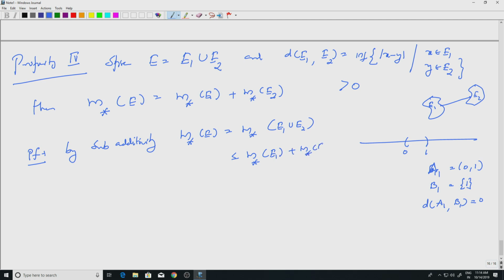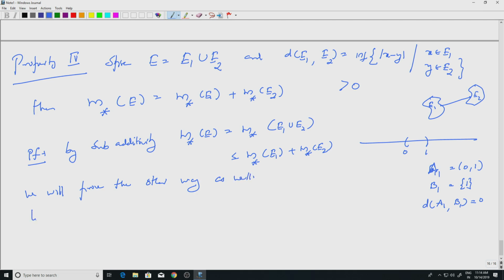We proved it for infinite unions, but it is the same for finite unions. Okay. So we have one way inequality. So we will prove the other way inequality as well. Okay. So let us prove that.